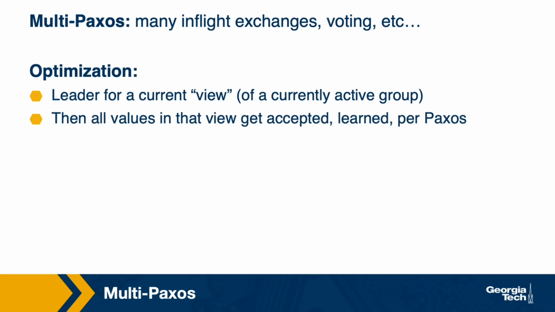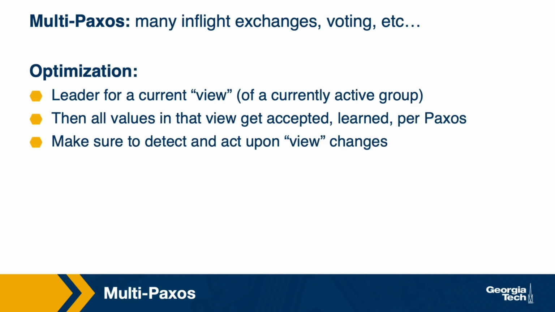Once a leader is elected, all values in that view get accepted and learned per Paxos as before, in the order in which the leader proposes them. It's important to ensure that nodes can detect when a leader and a view need to change. This protocol is very similar to another famous consensus protocol known as viewstamped replication, or VR.